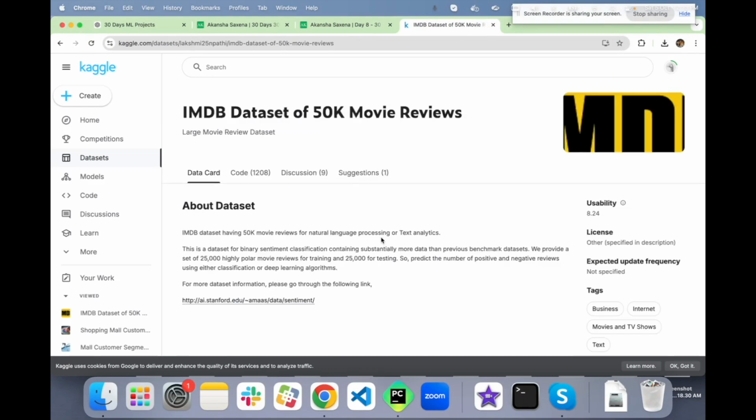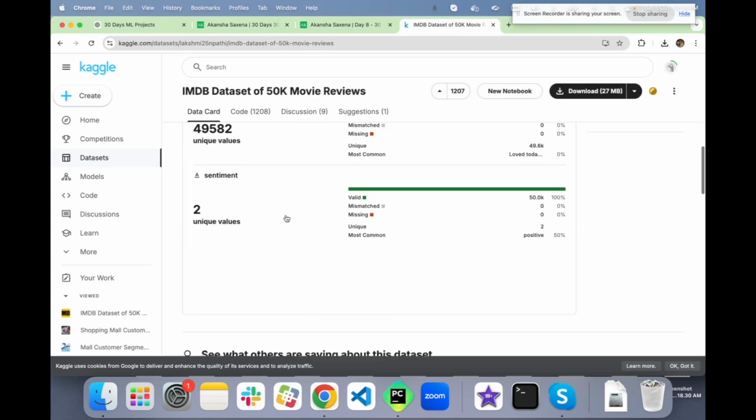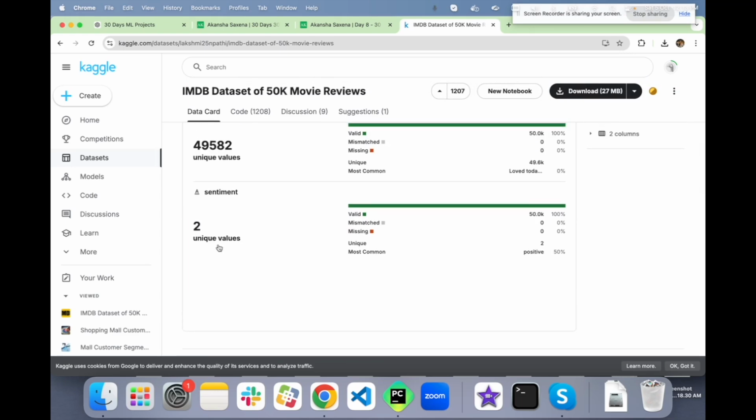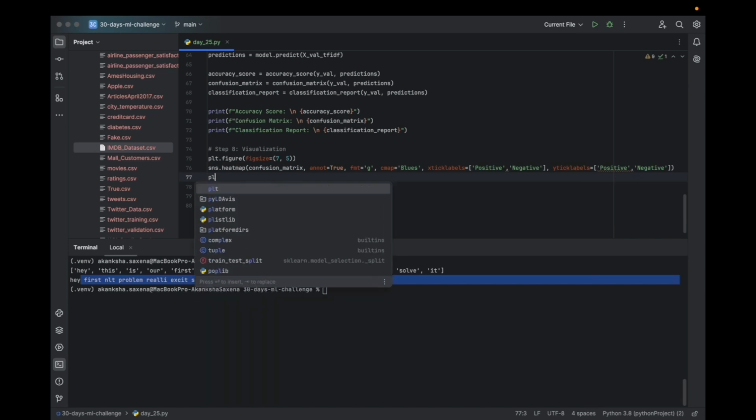And the tick labels on the X side: how many classes do we have? We can get it from the data, but yes, two unique values, positive and negative. So we'll go with positive and negative, and the Y labels are going to be positive, negative as well.